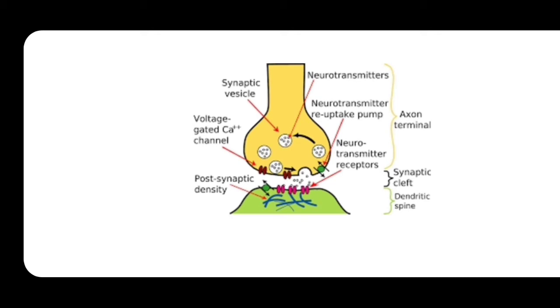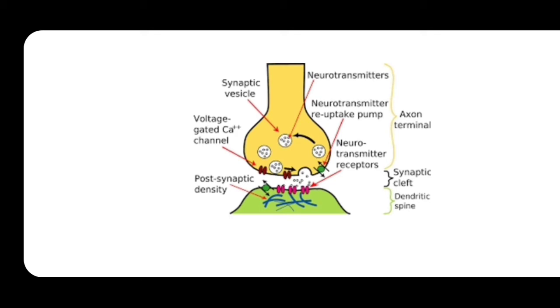In between the presynaptic and the postsynaptic membrane there is a fluid filled space, and it is called the synaptic cleft. Then on the presynaptic membrane there are voltage gated calcium channels.